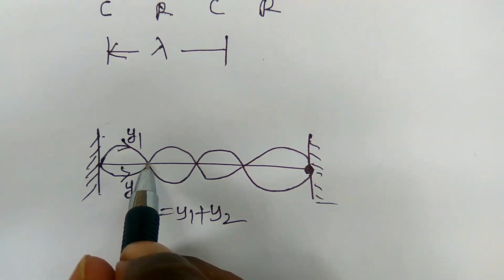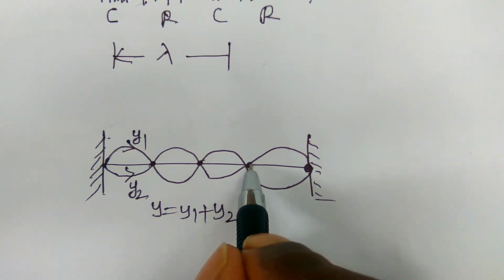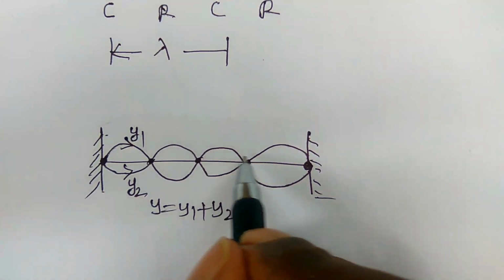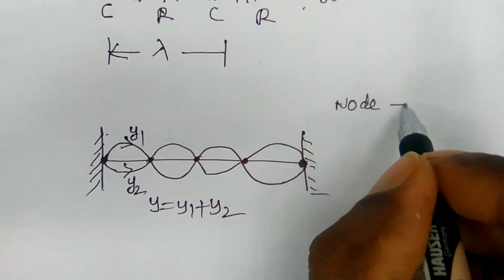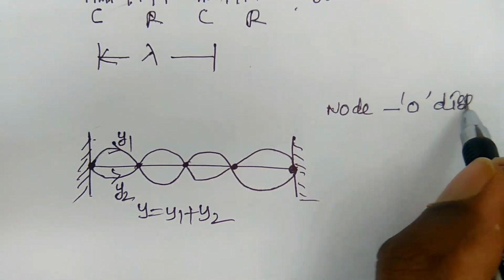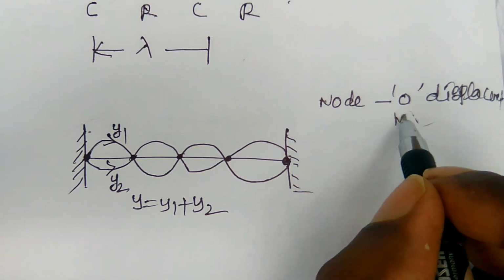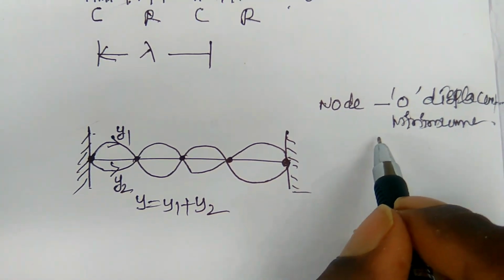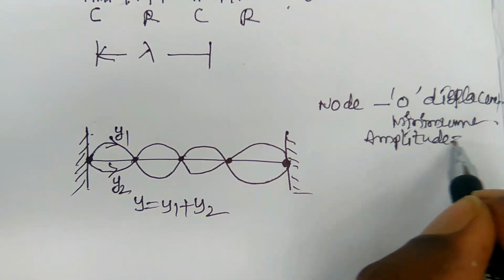Here, the points with zero amplitude or zero displacement, known as the minimum displacement points, are all called node points. A node means zero displacement, or minimum displacement of the particles, so amplitude is equal to zero.